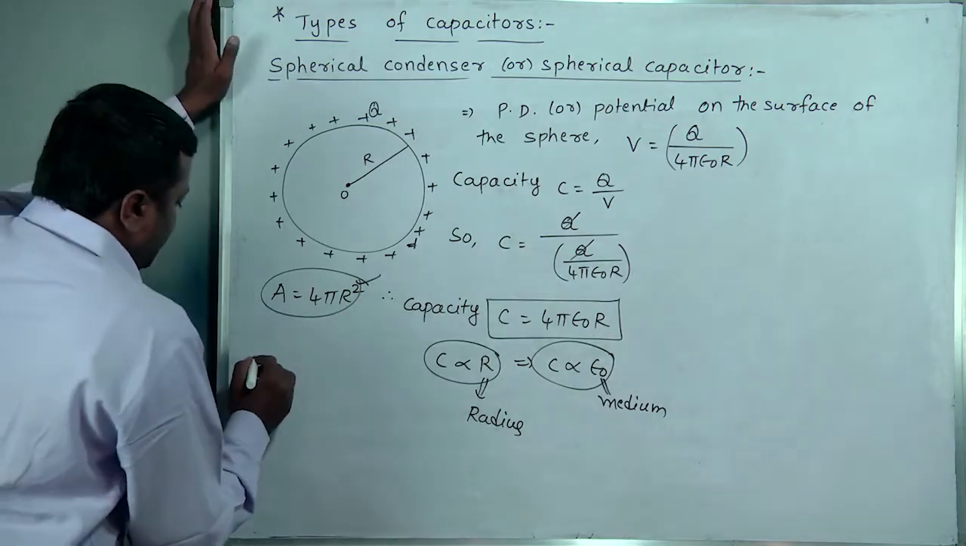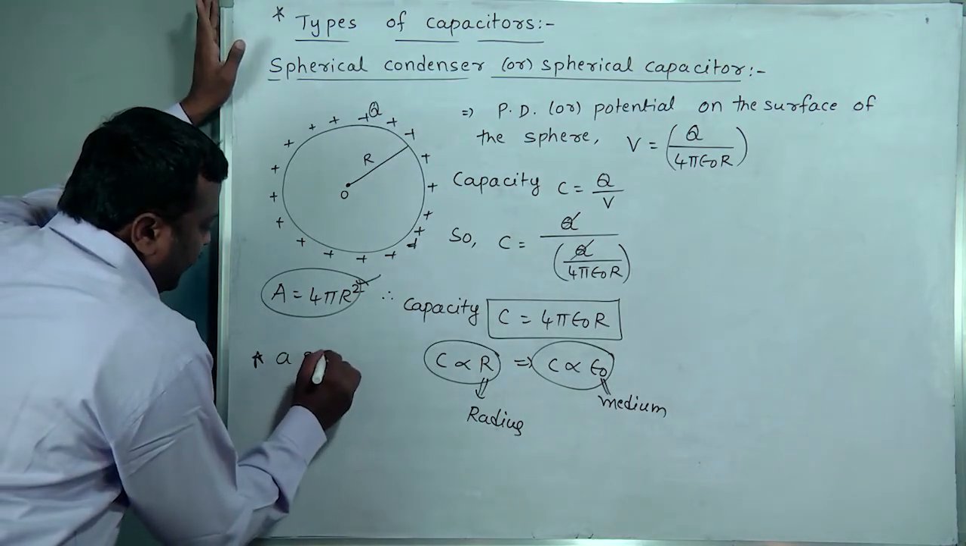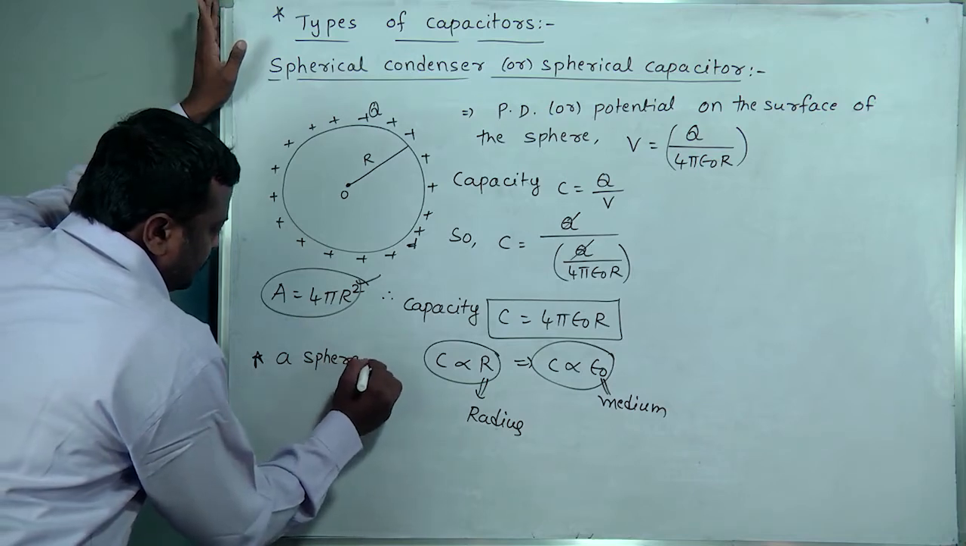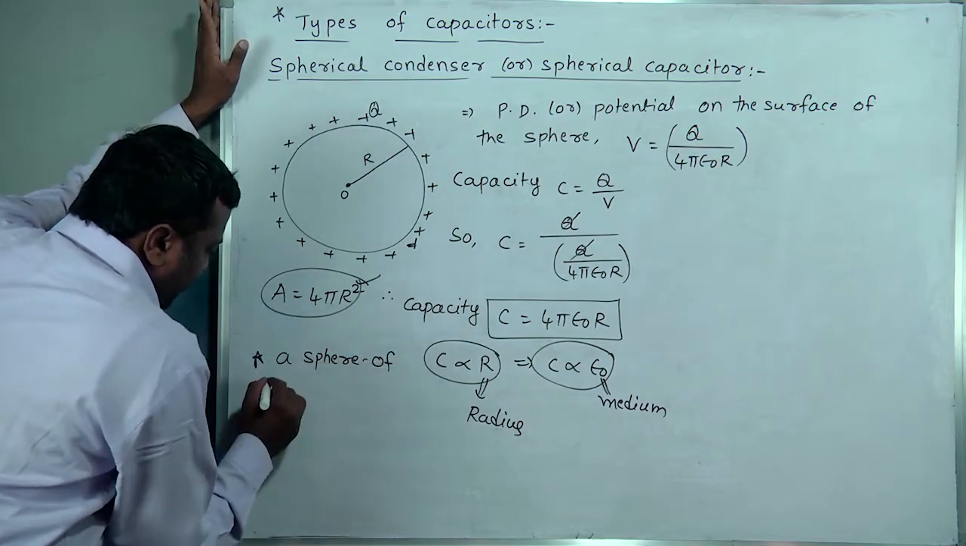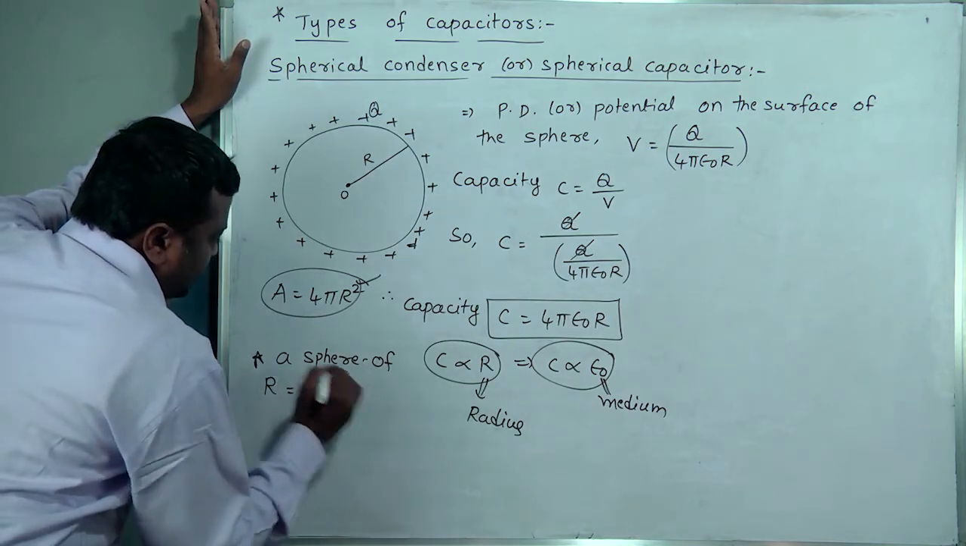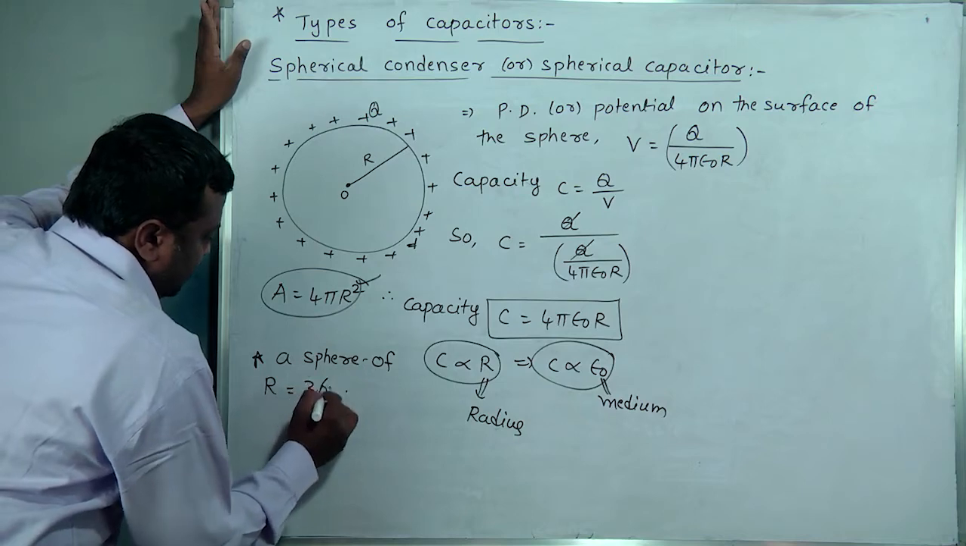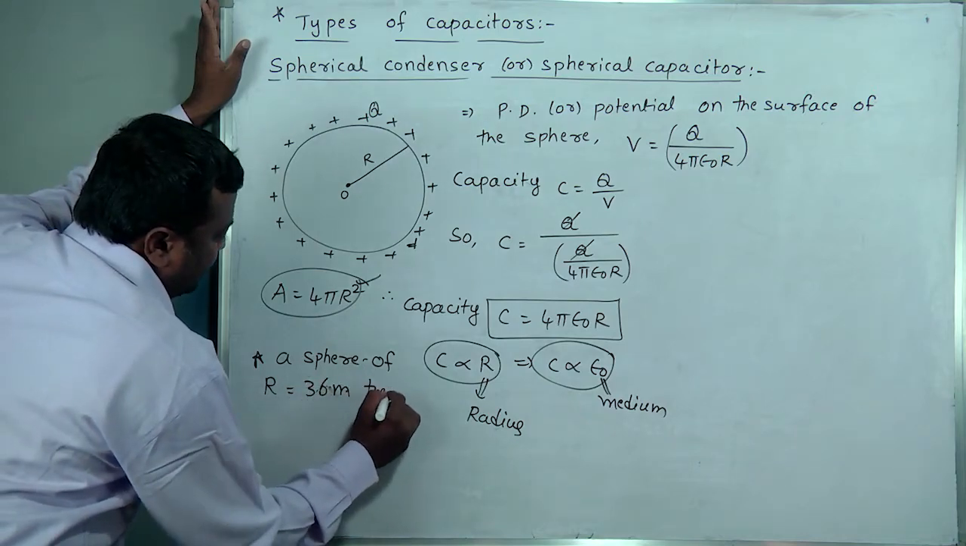Very simple, you see. Suppose a spherical shell of radius, a sphere of radius some 400 meters, or a sphere of radius some 36 meters, then its capacity directly follows.